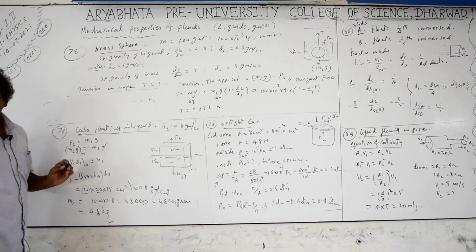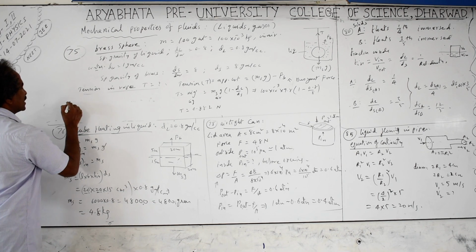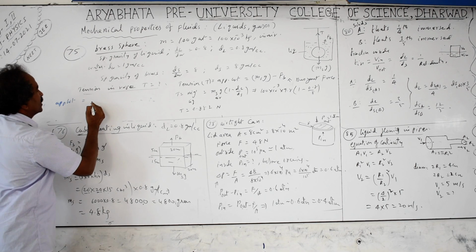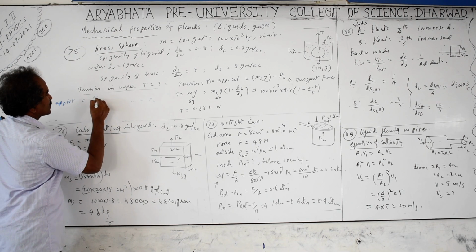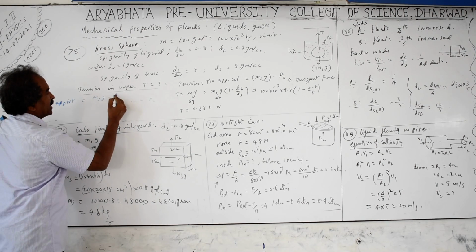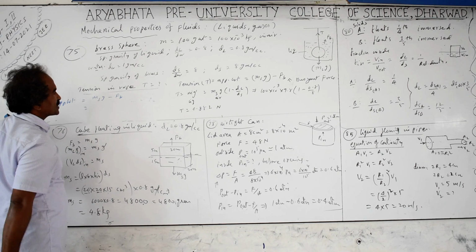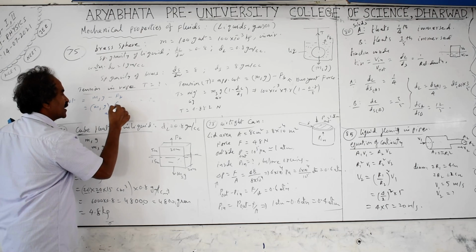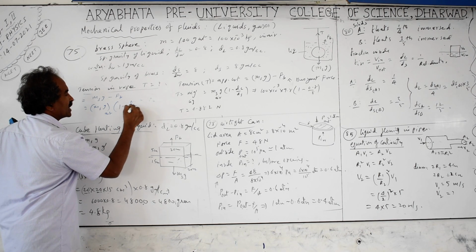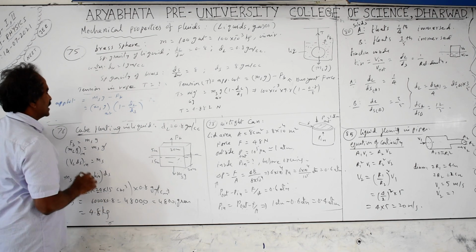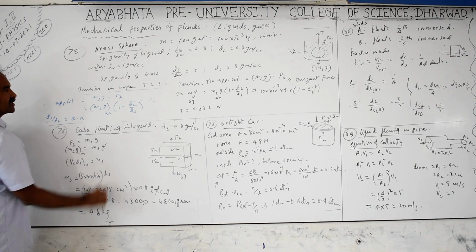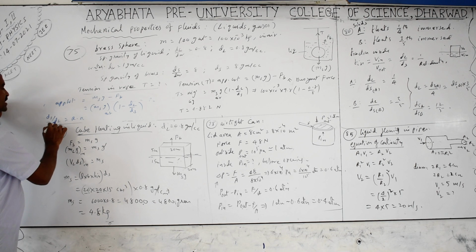So coming back to this, the best substitution of all that, what you get here is the apparent weight. Apparent weight is equal to true weight, mass of the solid into g, minus the buoyant force. By substituting the buoyant force relationship, what you get here is mass of the solid into g, into 1 minus density of the liquid by density of the solid. Density of the solid by density of the liquid is called the relative density. Relative density is equal to density of solid by density of liquid.